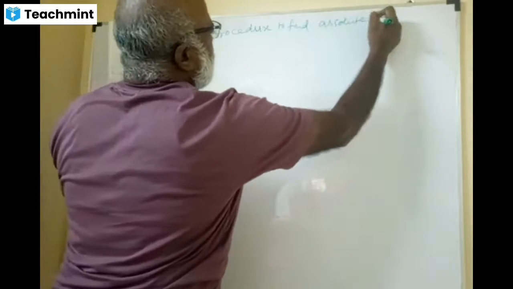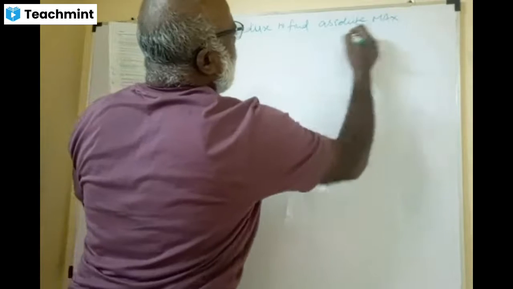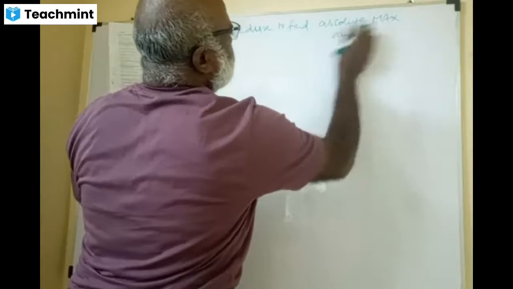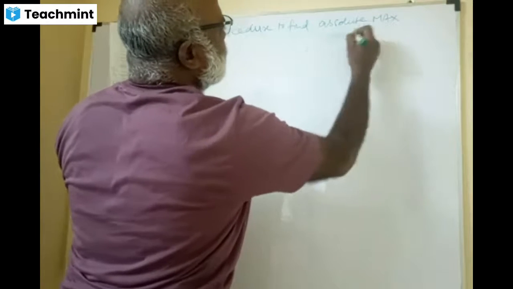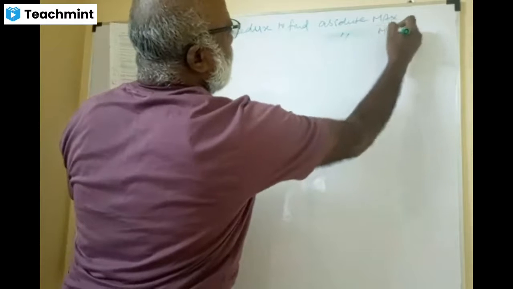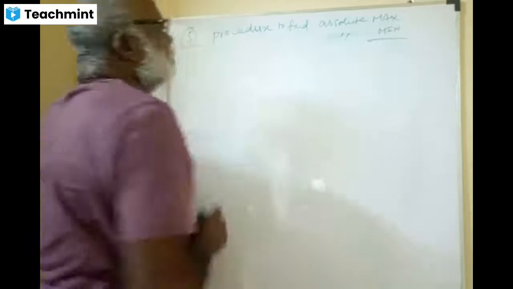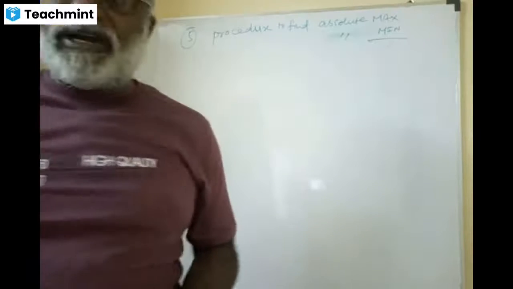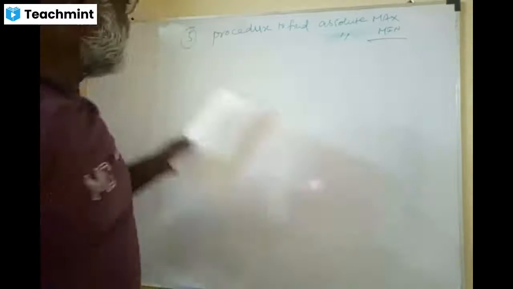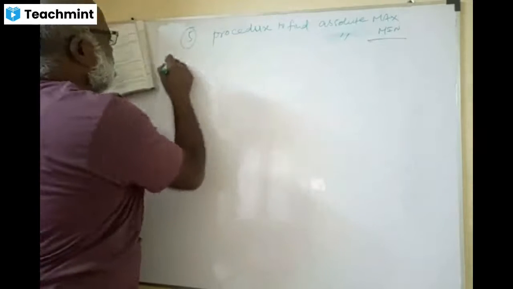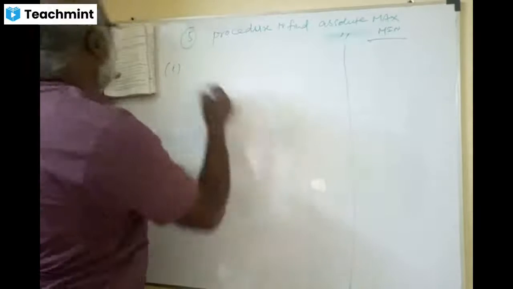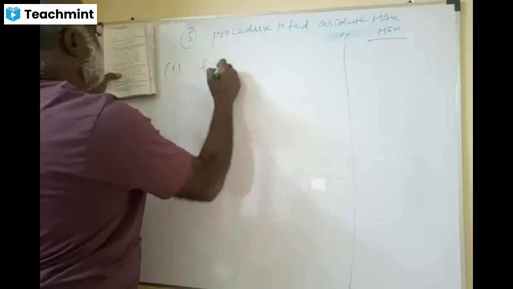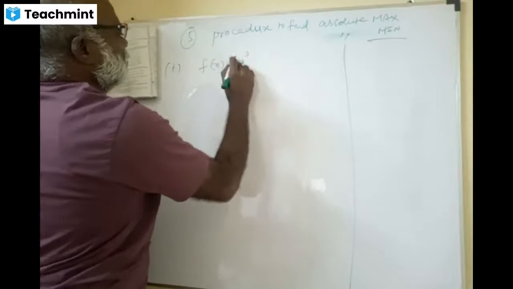Question number 5: the procedure to find absolute max and absolute min. How do we find this? What is the procedure for it? Let us take the question first, and then I'll give you the procedure. Let us take the question here: f of x equal to x cube.